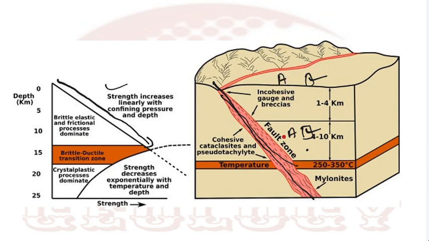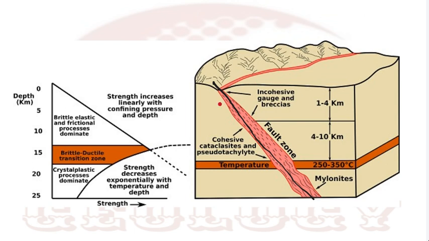So the rock at depth will have more strength than the rock at the surface. As we go down, the strength of the rock increases, so it requires more stress to break. With depth, strength gradually increases.